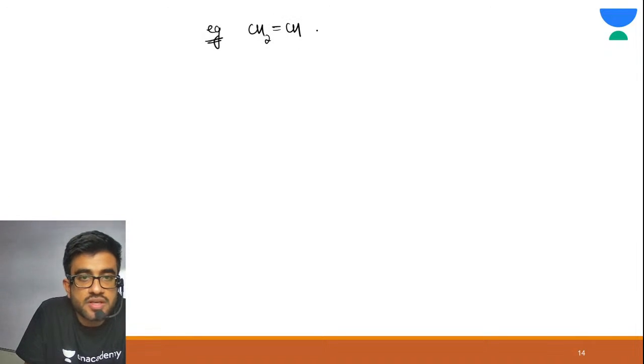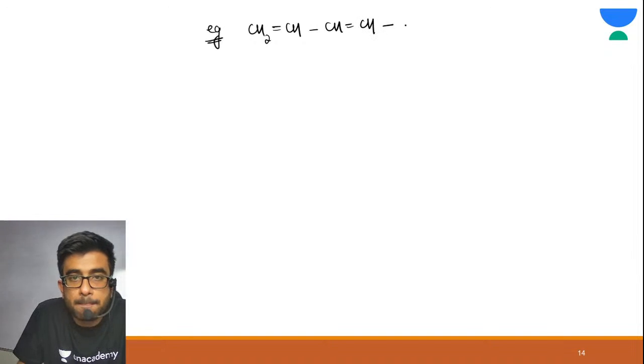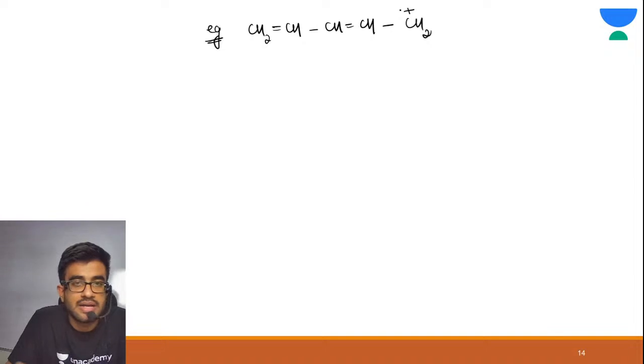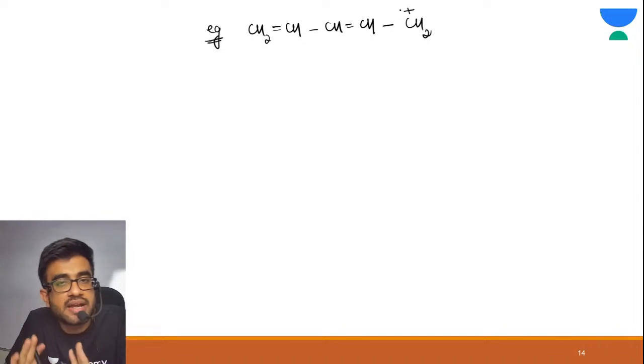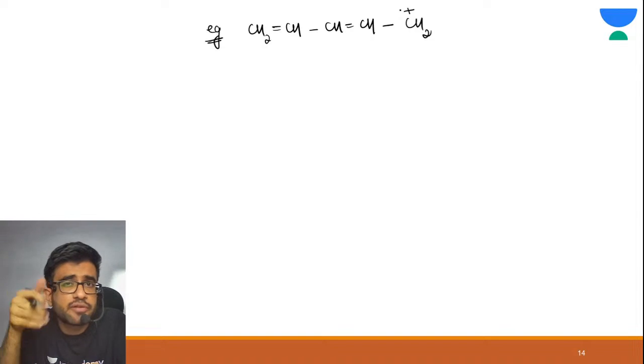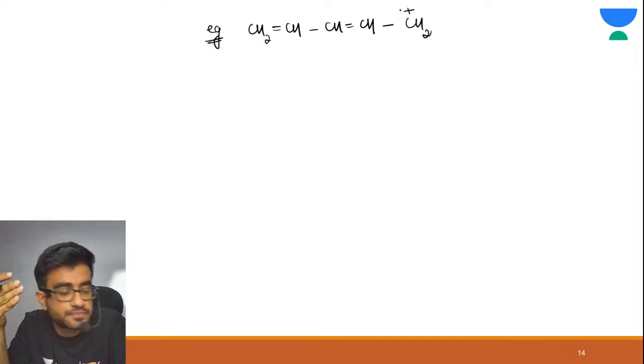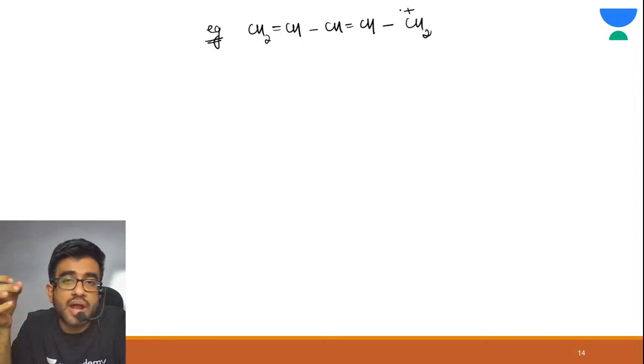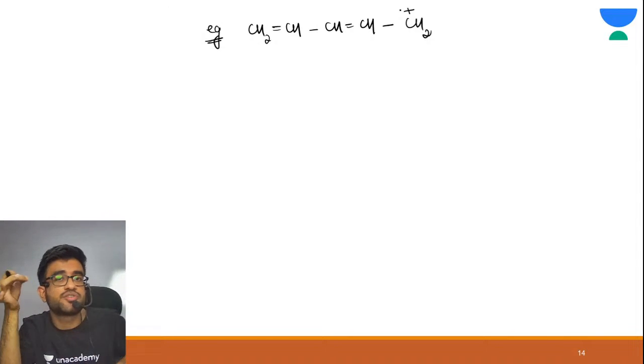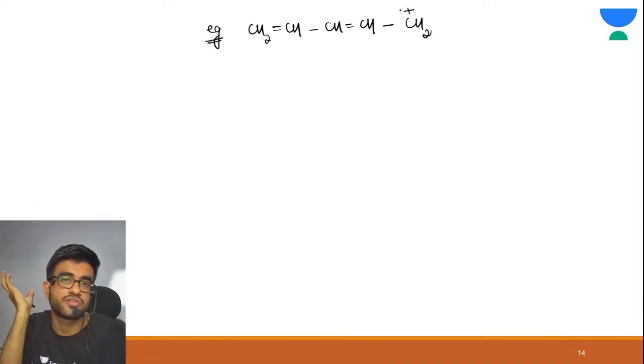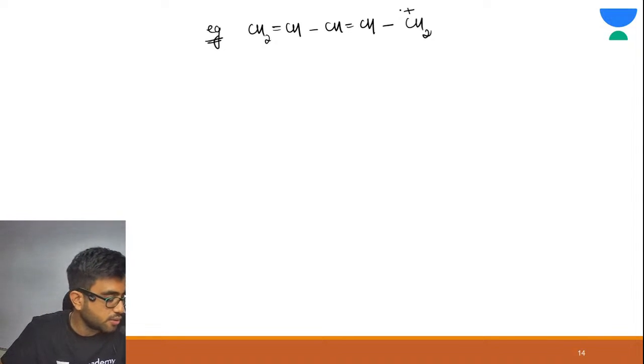CH2 double bond CH, CH double bond CH, CH2 positive. Now suppose this is your structure. Please try, I'll be waiting for a couple of minutes. You write all the resonating structures of this. First see if resonance is possible. To check, you need to see the system: double bond, single bond, empty orbital is present or not. If it is present, then resonance is present. Come on, write down the resonating structures of this.